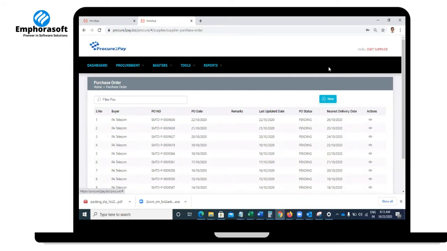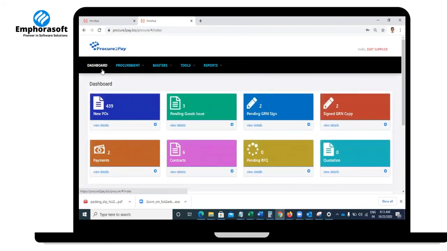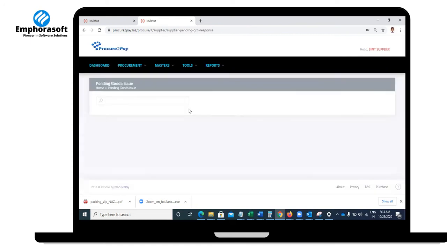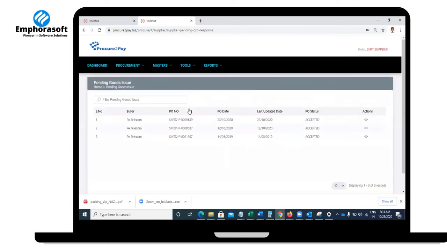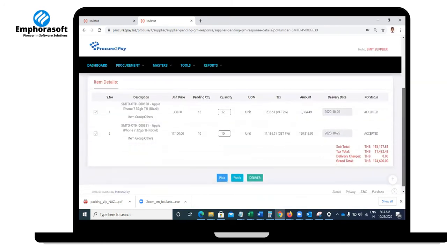Now, the first thing at the supplier side is accepting an order. The major challenge is the delivery, the logistics. That's where it talks about pending goods issue. Once he accepts an order, his team has to do the shipping and everything. For that, we have three processes: picking, packing, and delivery. Or, if you don't want to follow the three processes, you can always start with the delivery process alone.